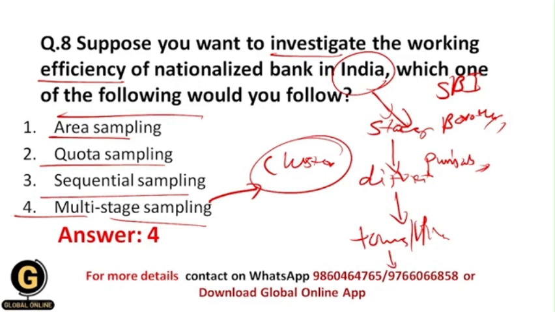and subsequently I will choose the nationalized bank, and after that I will investigate the working efficiency of that specific nationalized bank. That's why this technique would be more efficient, because by using this technique I can reach each and every nationalized bank in India, so that I can investigate their working efficiency more accurately.